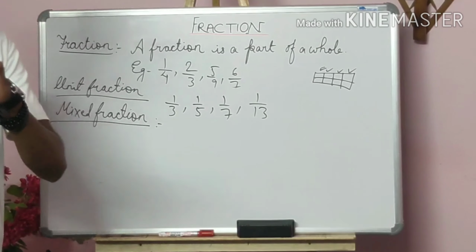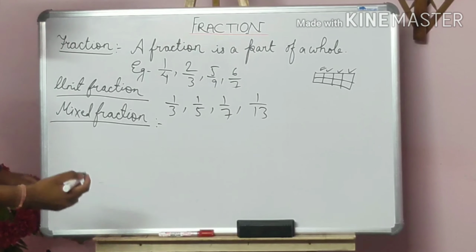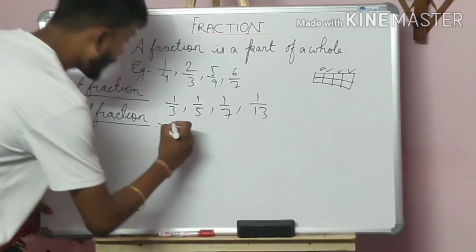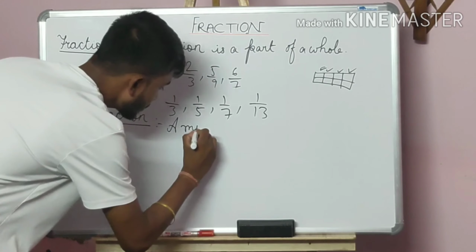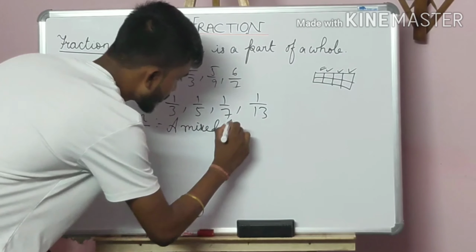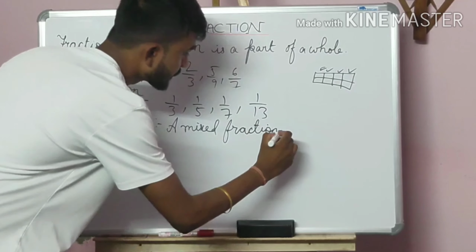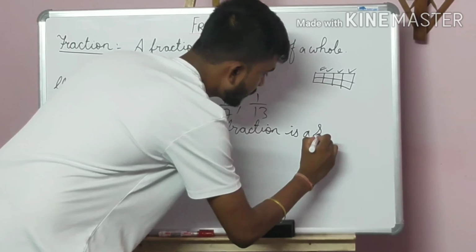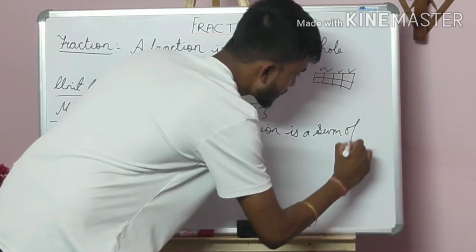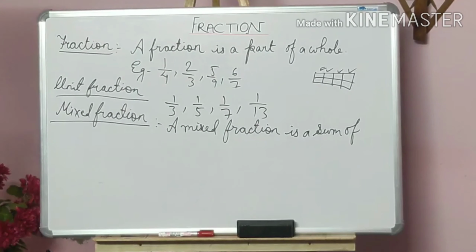I am going to write this one because sometimes you may get confused about it.